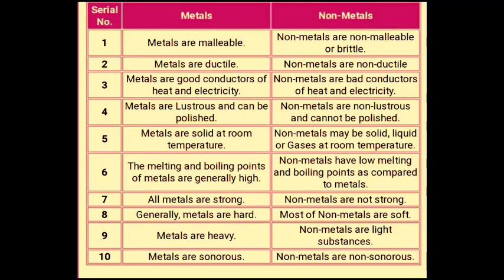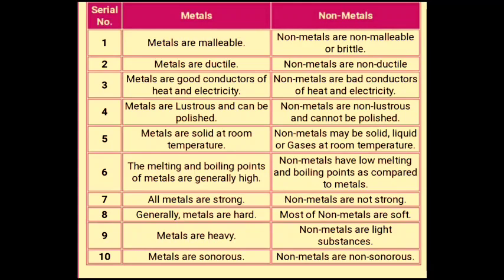Metals are solid at room temperature. Generally metals are solid at room temperature, exception mercury. But in the case of non-metal, non-metal may be solid, liquid or gas at room temperature, means they can be found in all three states. The melting and boiling points of metals are generally high, whereas non-metals have low melting and boiling points. All metals are strong, non-metals are weak.